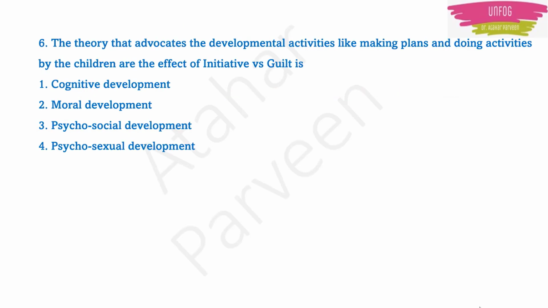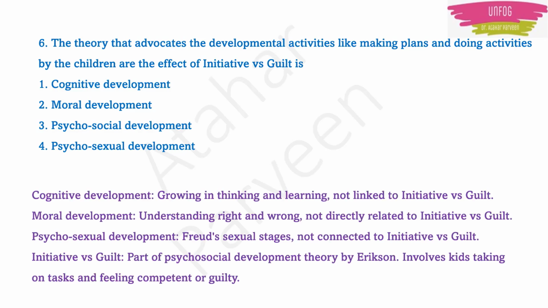Next question. The theory that advocates the developmental activities like making plans and doing activities by the children are the effect of initiative versus guilt is. So which is that theory? The 4 options are cognitive development, moral development, psychosocial development and psychosexual development. Actually, cognitive development means the way the learner is growing in thinking and learning. So this is not directly related to initiative versus guilt. Then coming to moral development, it is understanding right and wrong, which is correct and which is wrong. This is also not directly related to initiative versus guilt.